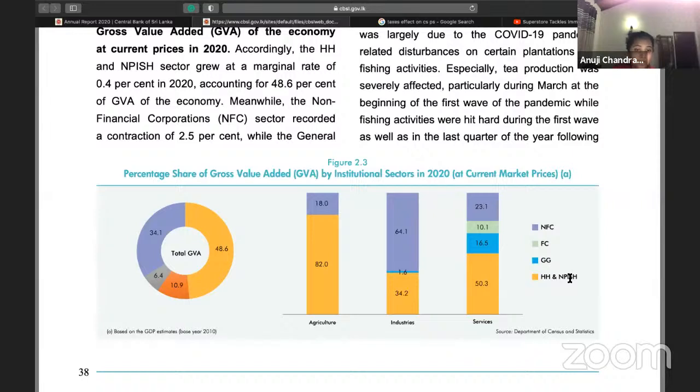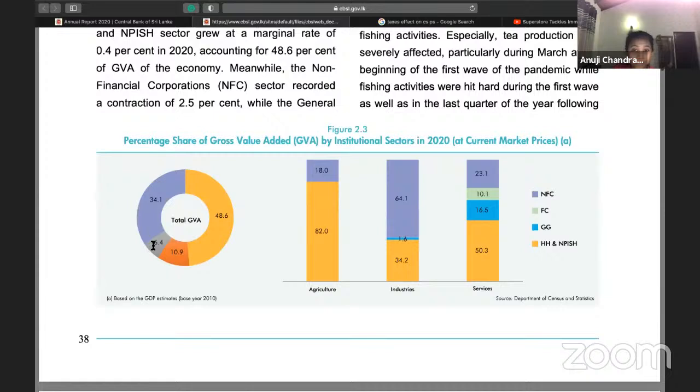Household and not-for-profit institutions serving households are taken together here. So most of it is produced by households and not-for-profit institutions serving households. Second largest is non-financial companies. Next is, guys, this should be green. I think they have got it by mistake. They haven't included it because there's no gray here.